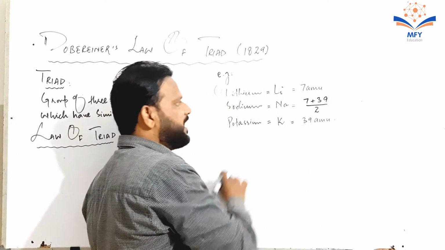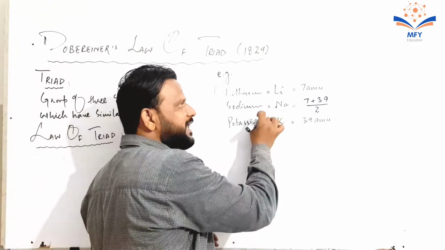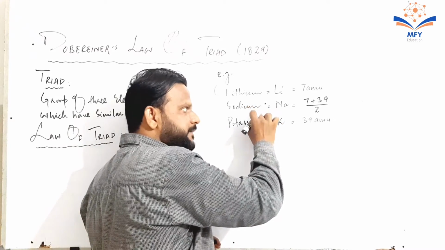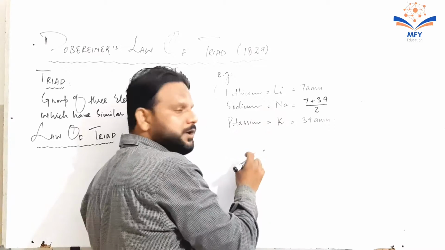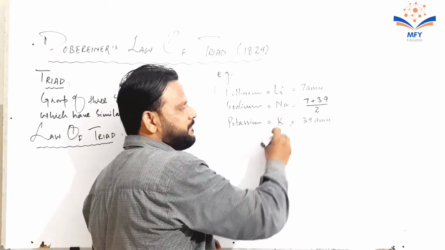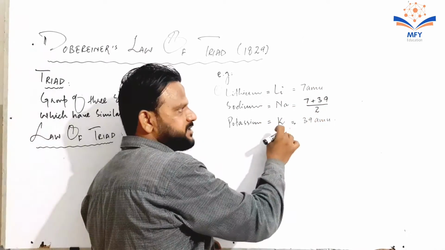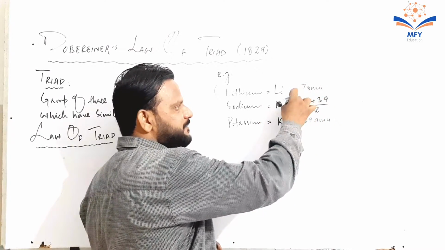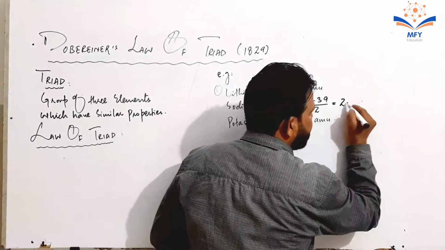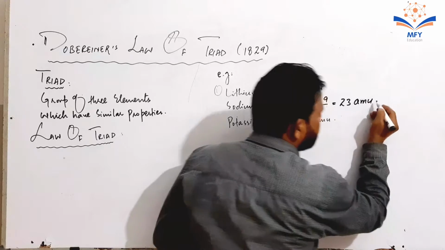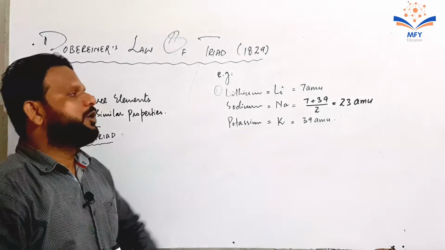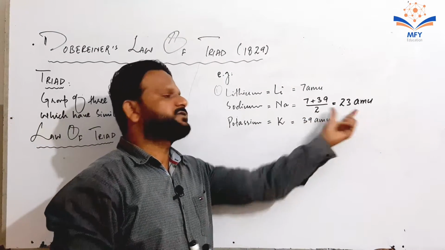It means that the mass of sodium, which is the middle element of the triad, will be equal to or nearly equal to the average atomic mass of lithium and potassium. The mass of lithium is 7 and the mass of potassium is 39. If we add 7 plus 39 divided by 2, it becomes 23 AMU, atomic mass unit. And it is also the correct mass of sodium.